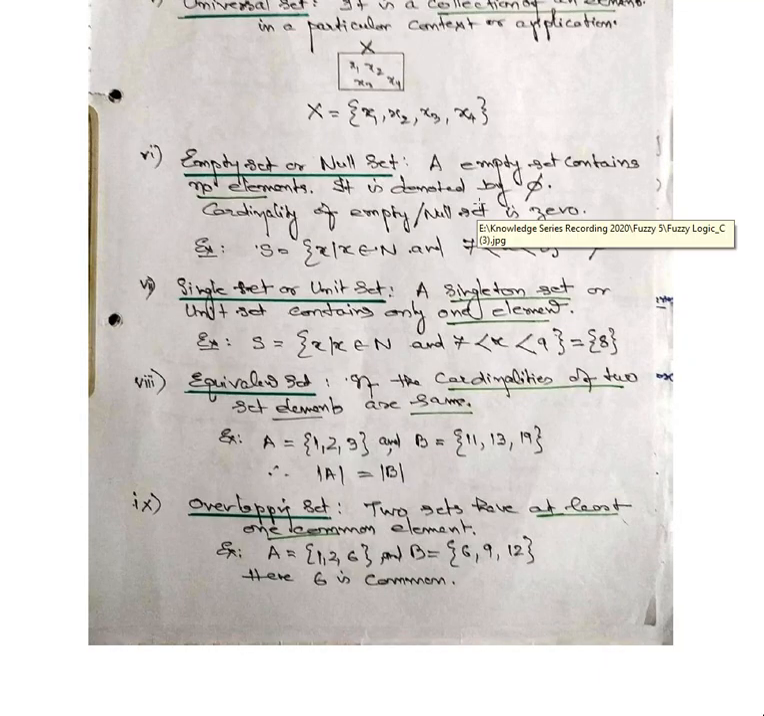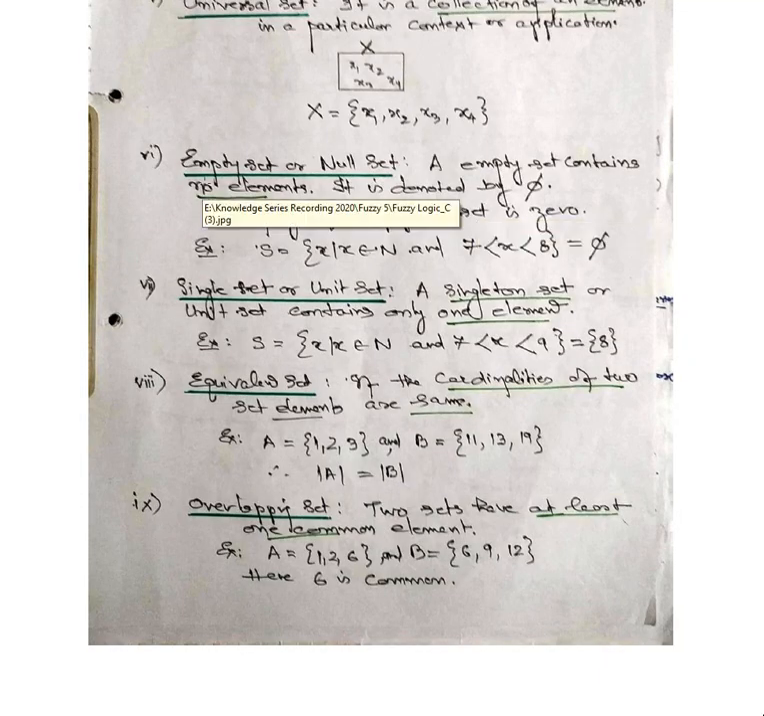Empty set or a null set. Empty set, or null set, we define in terms of phi. So it contains no element. It is denoted as phi. Cardinality of empty set is equal to 0.